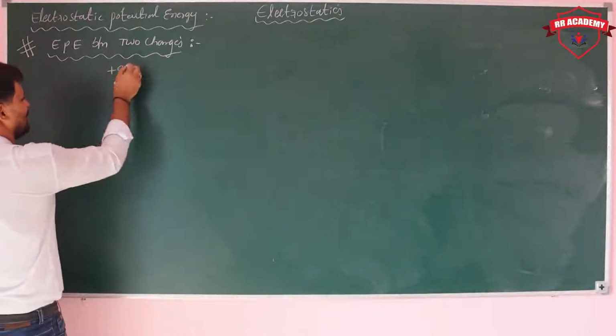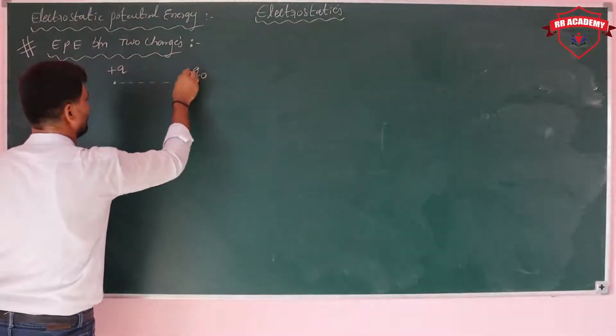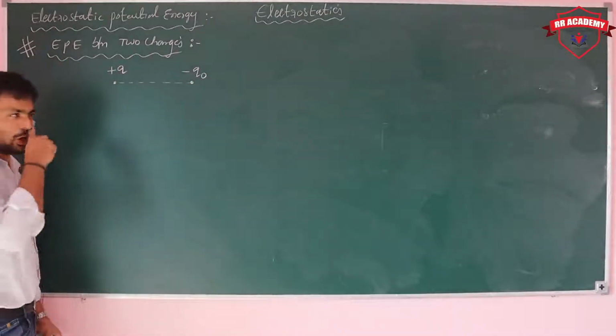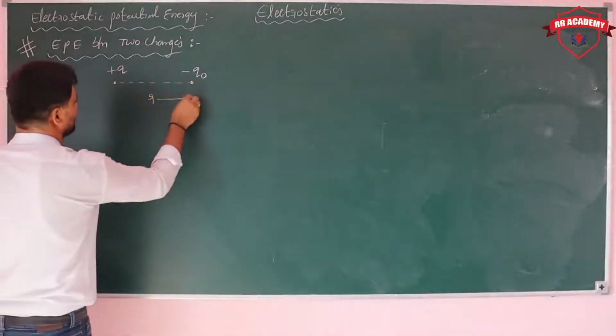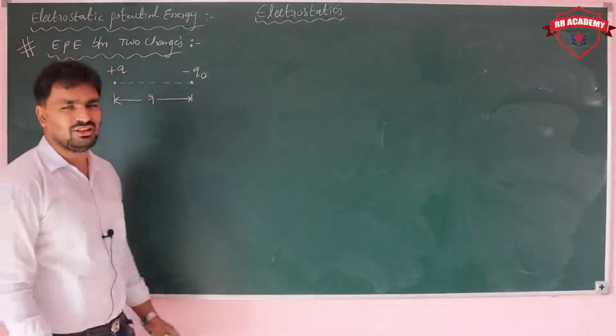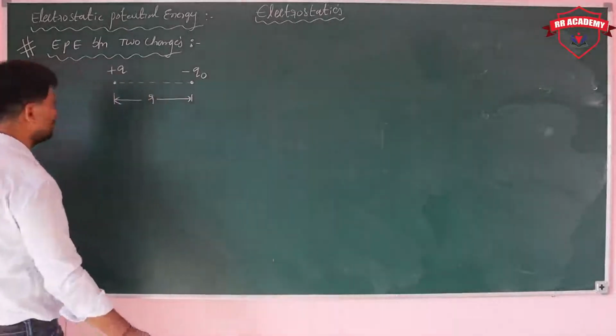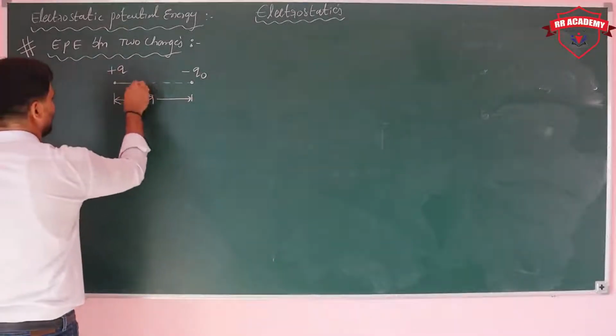So here, if you are taking a positive charge Q and another charge minus Q0 separated at a distance R, which kind of force is existing between them? These two charges are attracting each other.